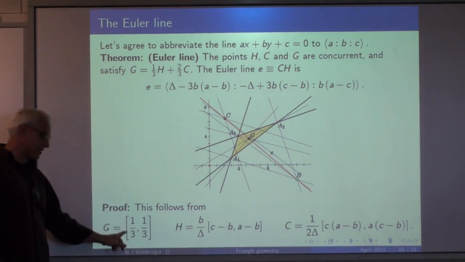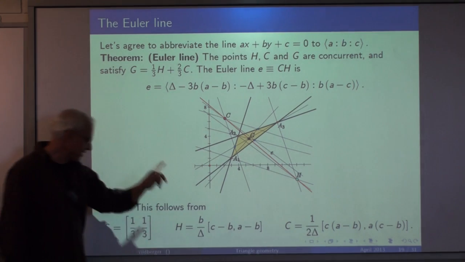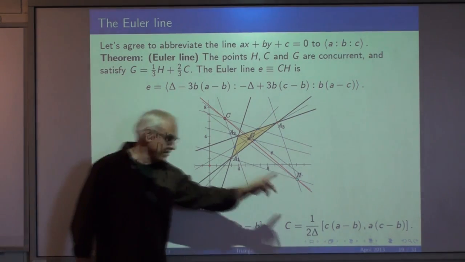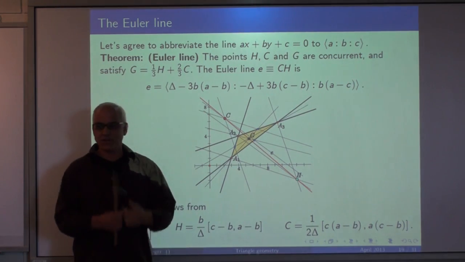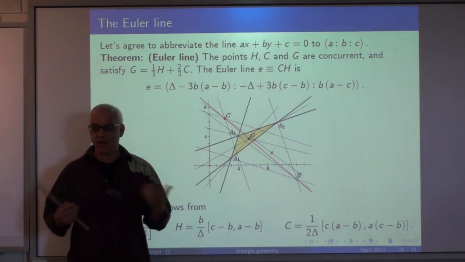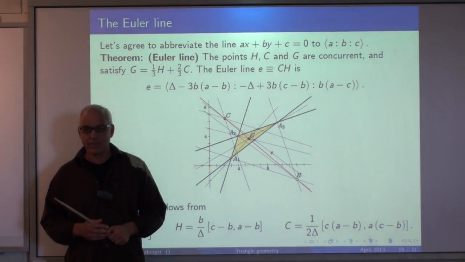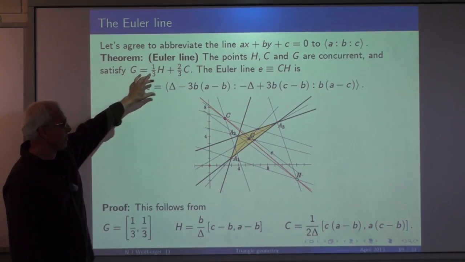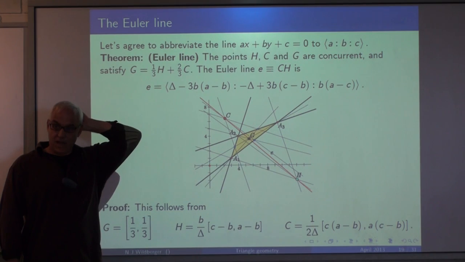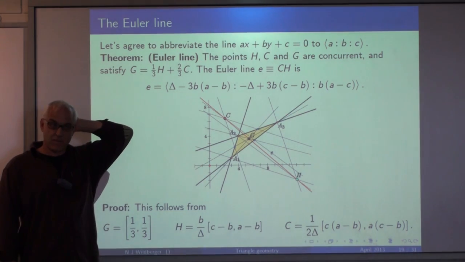You have to calculate the centroid, the orthocenter, and the circumcenter. You do that because you know what the midpoints are and because you can calculate perpendicularity from the bilinear form. And once you have these, you can easily determine that this is the line that passes through those points.